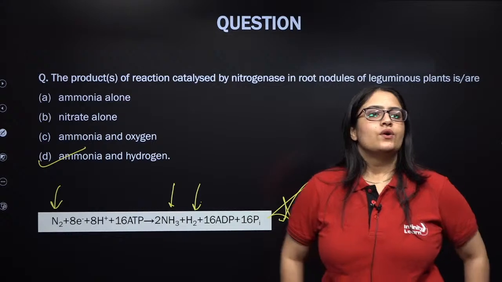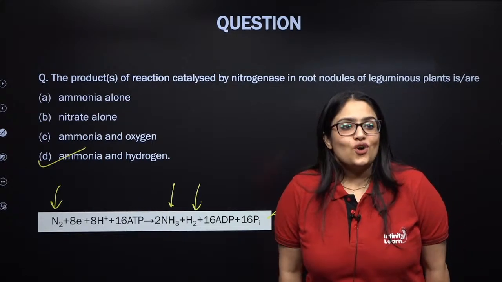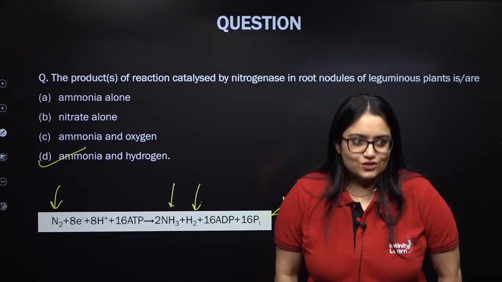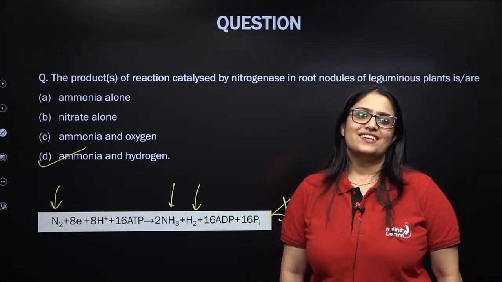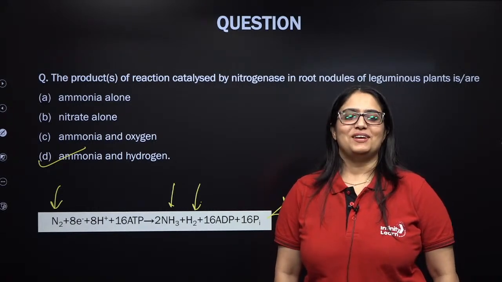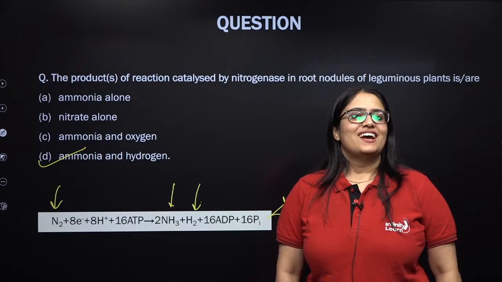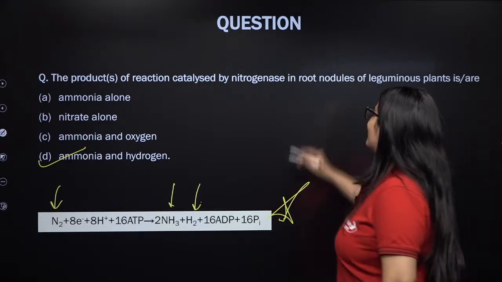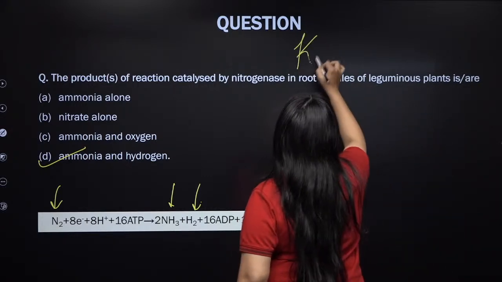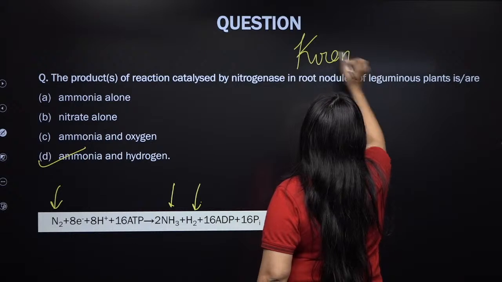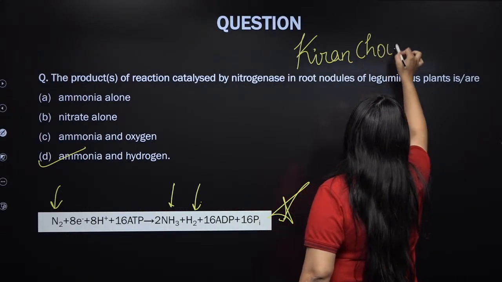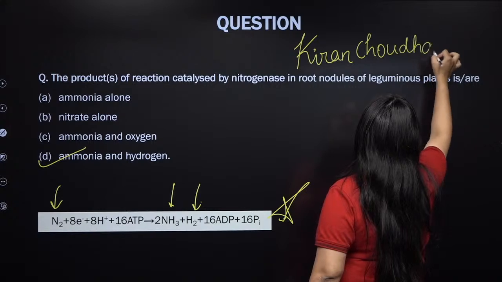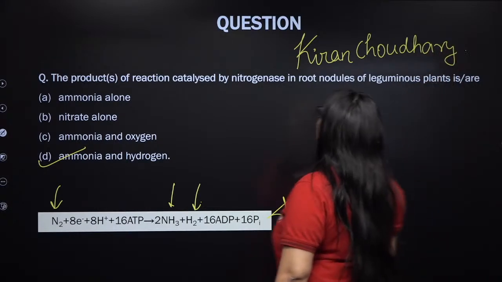Is this clear? My name is Kiran Chaudhary, Indrajit. My name is Kiran Chaudhary and I am your botany faculty at Infinity Learn. I love teaching botany. Okay, my name is Kiran Chaudhary. I would like to correct the spelling that you have written. It is Kiran, K-I-R-A-N C-H-O-U-D-H-A-R-Y. Is this clear?